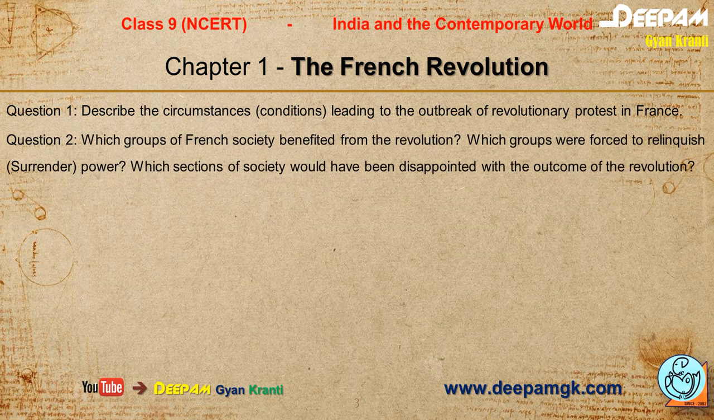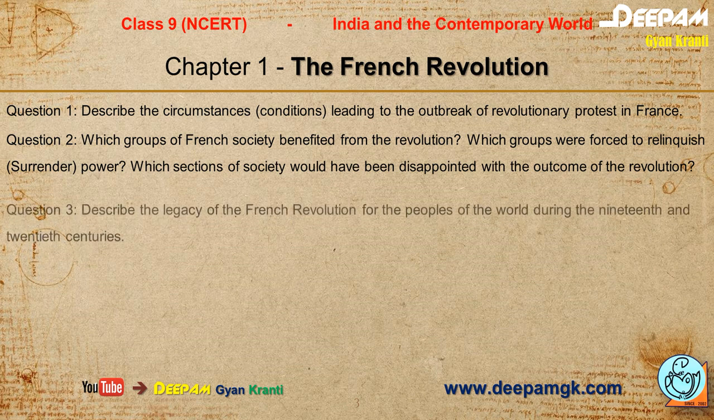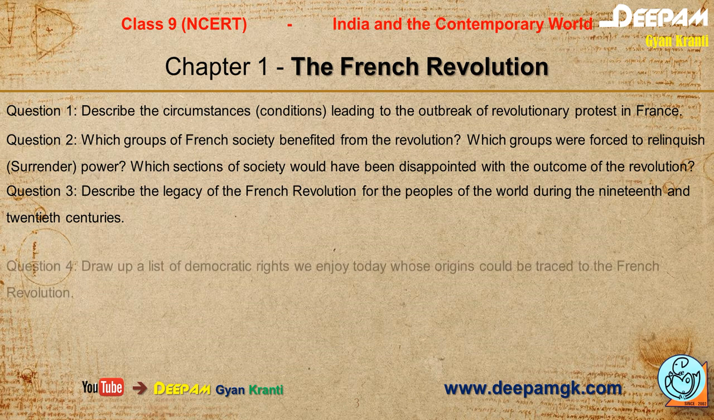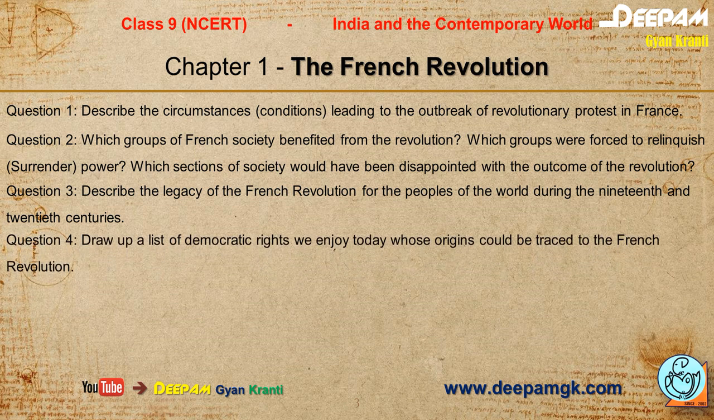The second question, which groups of French society benefited from the revolution? Which groups were forced to relinquish, it means surrender power? Which section of society would have been disappointed with the outcome of the revolution? The third question, describe the legacy of the French Revolution for the people of the world during the 19th and 20th century. Friends, all these questions will be included in this video.